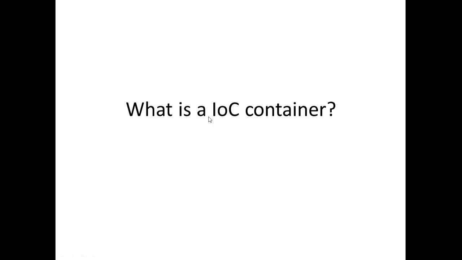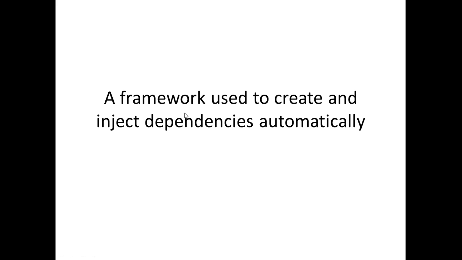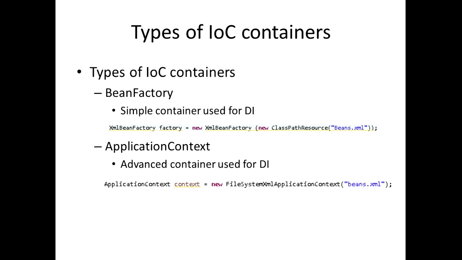All right, number 5. What is an IOC container? An IOC container is basically a framework that is used to create and inject dependencies automatically. Now, when it comes to working with IOC containers, there are 2 types of containers. We have a bean factory and we have an application context. Now, the bean factory has since then been deprecated, and a lot of people nowadays are using this advanced container, the application context. But just to explain, the bean factory is a simple container that is used for dependency injection, and application context is an advanced container used for dependency injection.